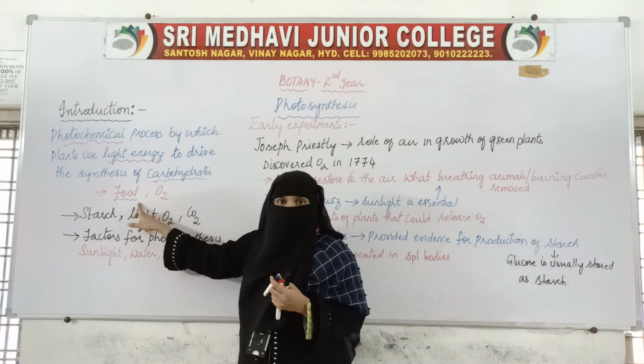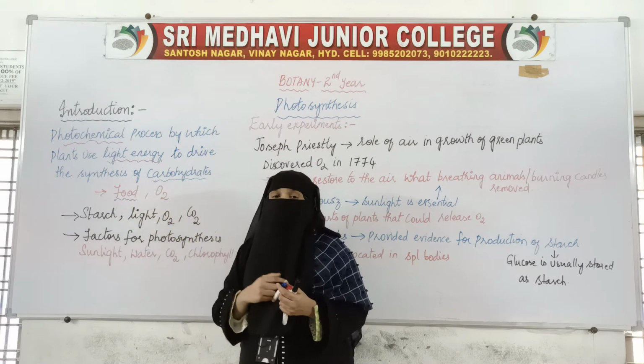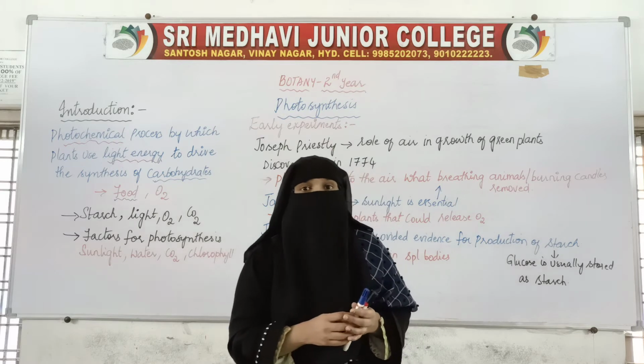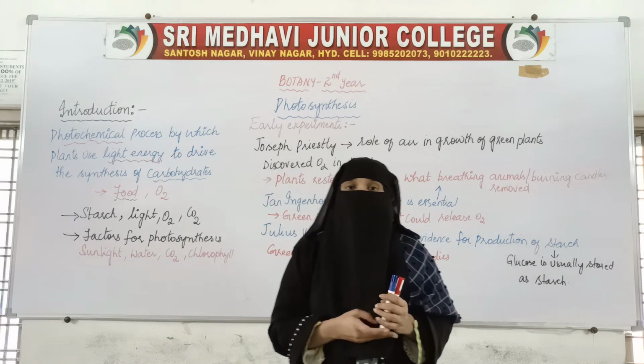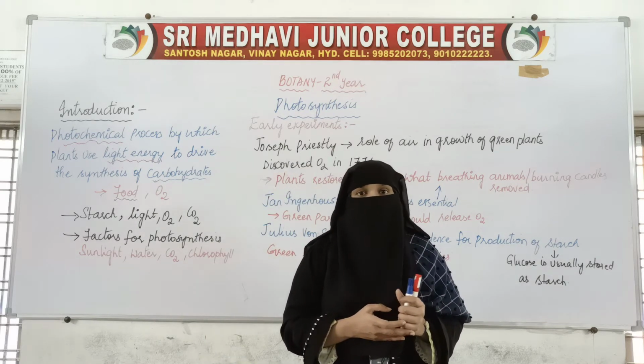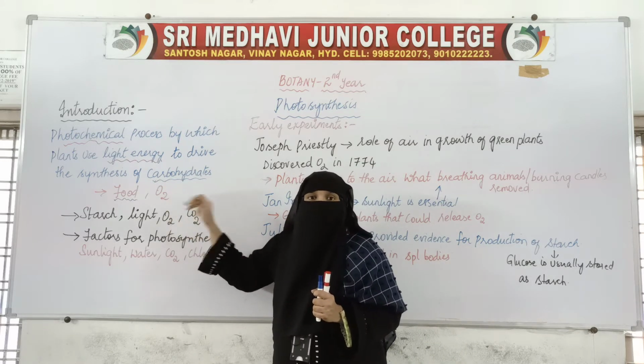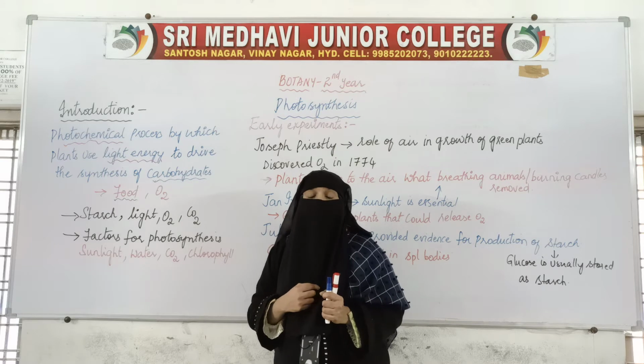We are getting food material, and along with the food material, one more very important thing which is very essential for the survival of living organisms, that is oxygen. We are getting oxygen by the process of photosynthesis.